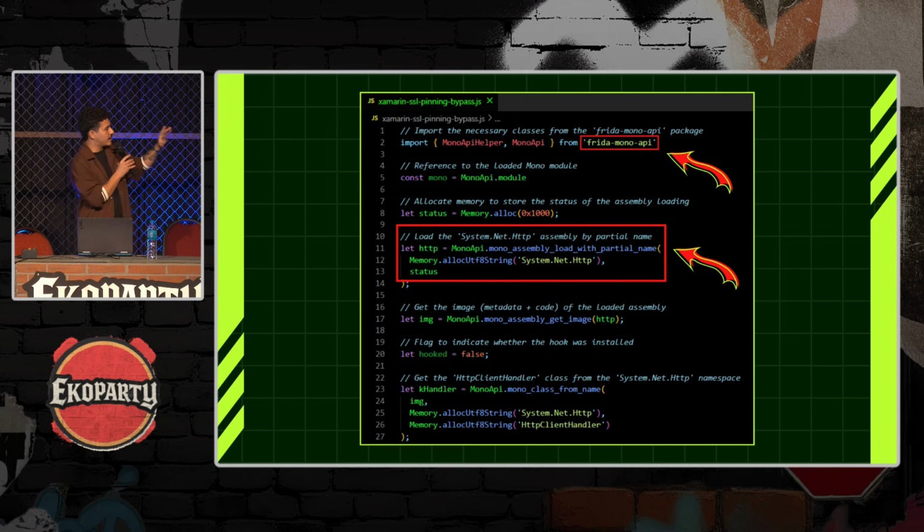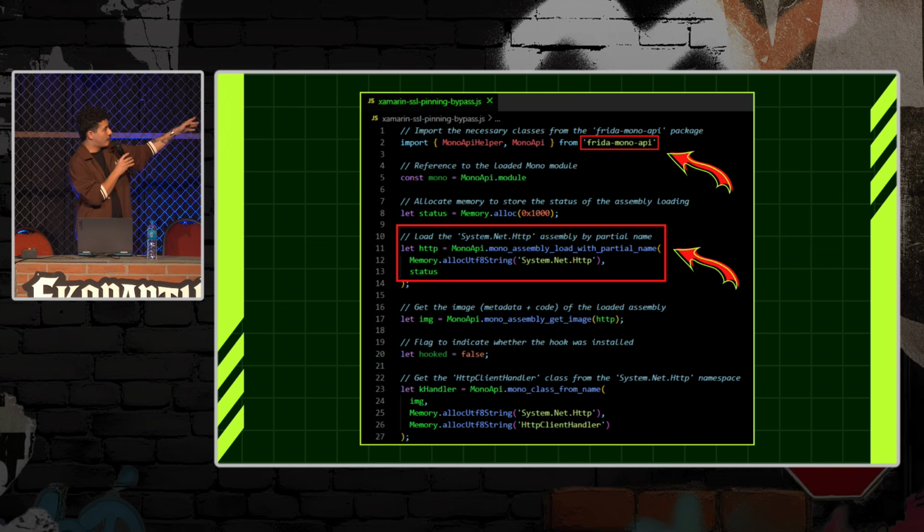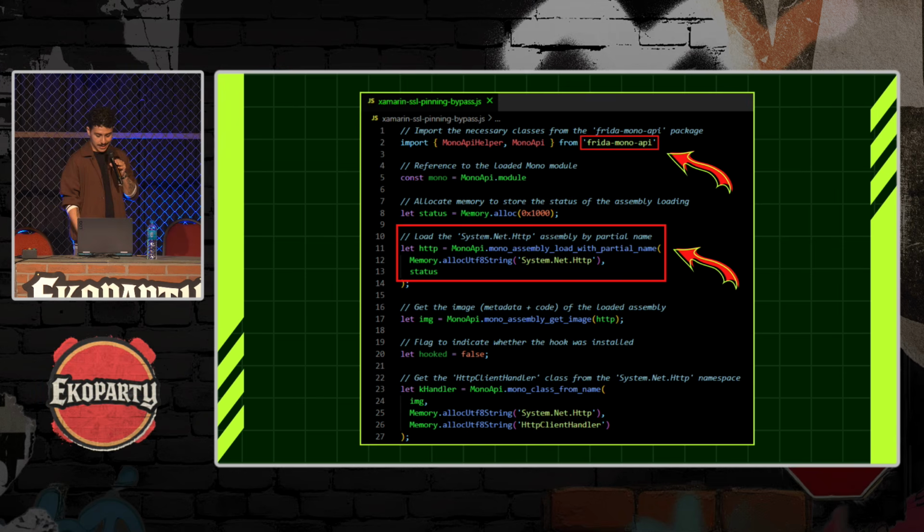And the most important thing that I found about this article and this code is that there is a Frida module used specifically for managing Mono Runtime. So that actually helped me a lot.